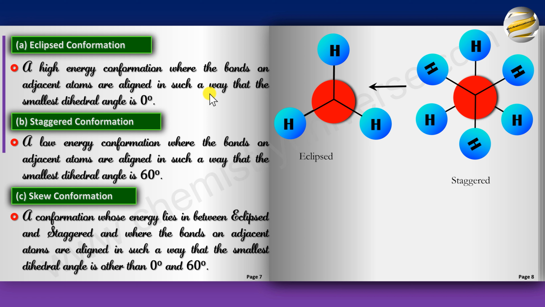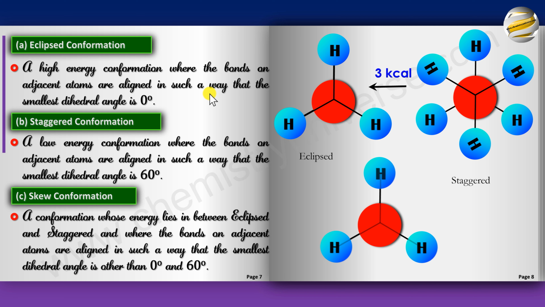So here the energy barrier is 3 kcal, and this is how it would appear. Free rotation. This is how ethane is behaving. Though in this particular animation you will find that the rotation is very smooth. In reality, the rotation is not going to be smooth because the molecule will spend more time in staggered than it spends on eclipsed, and it will spend different amounts of time at different conformations. So it will be a little jerky. But right now I'm just showing you that one is converting into the other.